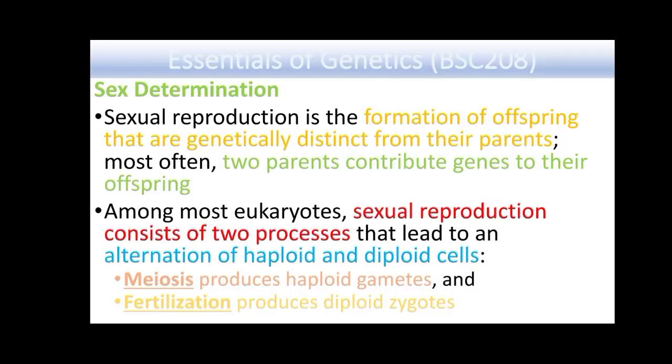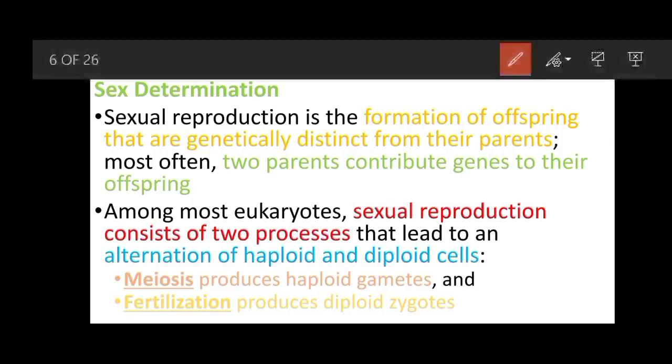Now coming towards sex determination. Sexual reproduction is the formation of offspring that are genetically distinct from their parents. Individuals are produced from the parents, and parents contribute, but their offspring are not exactly the same.